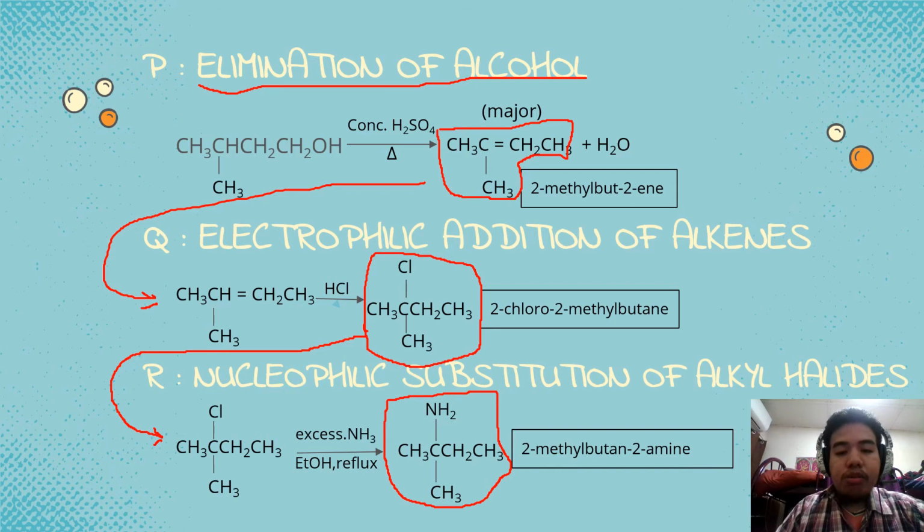The NH2, the CH3, CCH2, CH3, single bond NH2, single bond CH3. As for the name of the compound, it is 2-methylbutan-2-amine.